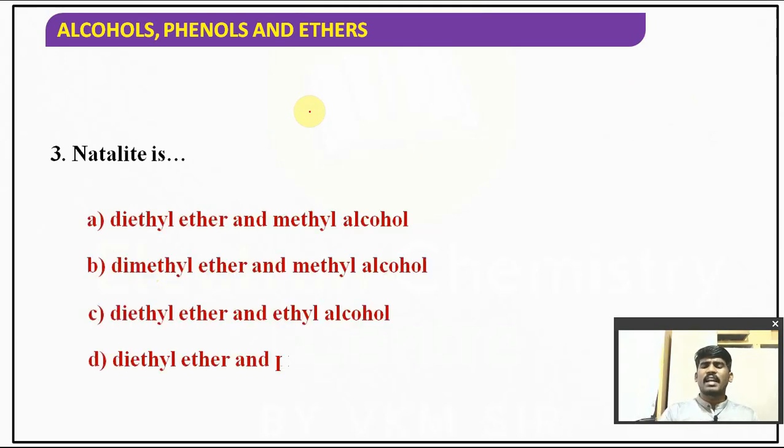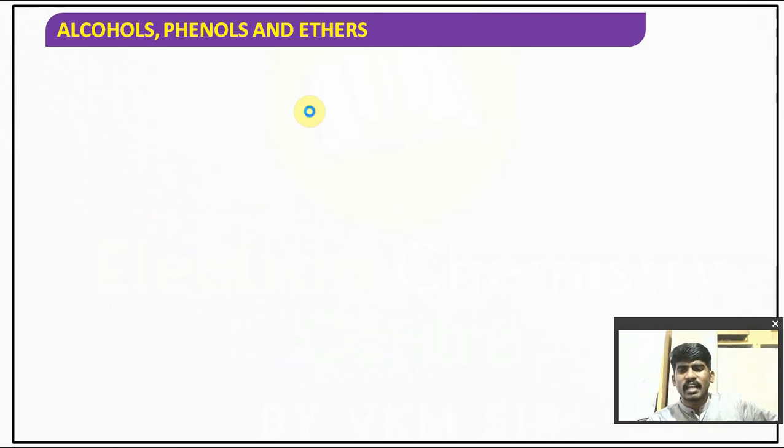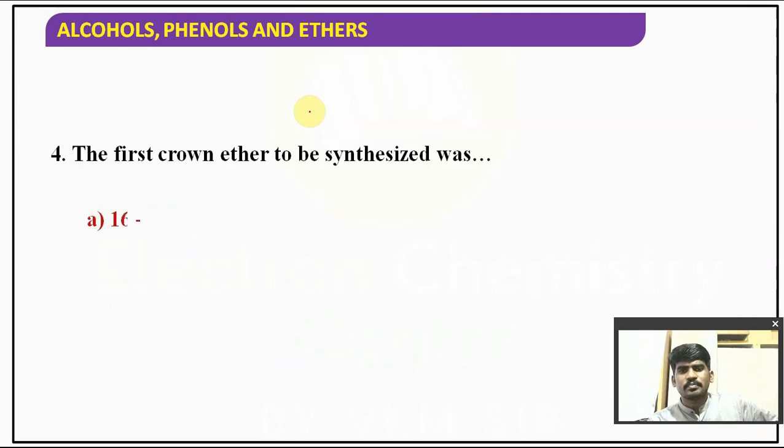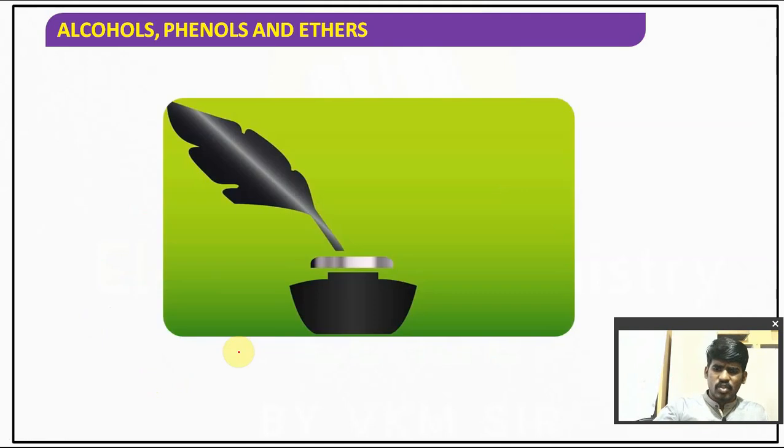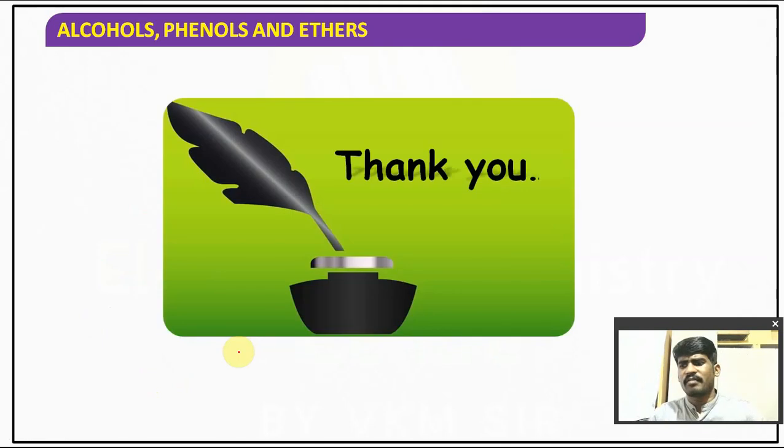Natalite is a substitute for petrol. It can be used as a fuel. It's a mixture of diethyl ether and ethyl alcohol. The first crown ether which was synthesized was 18-crown-6, by Pedersen, right? Those are the MCQs we have.